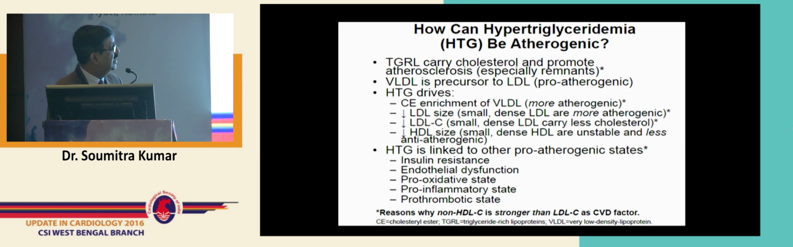VLDL is a precursor to LDL. High triglyceride, that is, cholesterol enrichment of VLDL, is more atherogenic. It decreases LDL size, by way of formation of more small dense LDL, and it also decreases HDL size, because the dense HDL is also less protective as far as atherogenesis is concerned. And there are other ways high triglyceride is linked to pro-atherogenicity: insulin resistance, endothelial dysfunction, pro-oxidative state, pro-inflammatory state, and pro-thrombotic state.